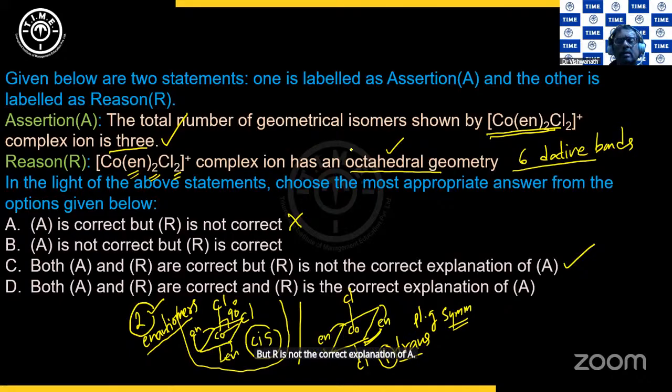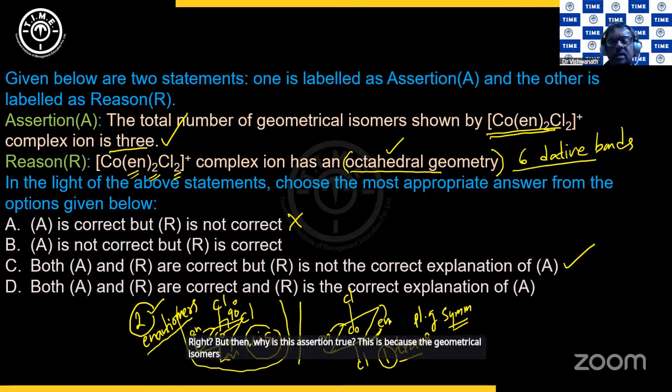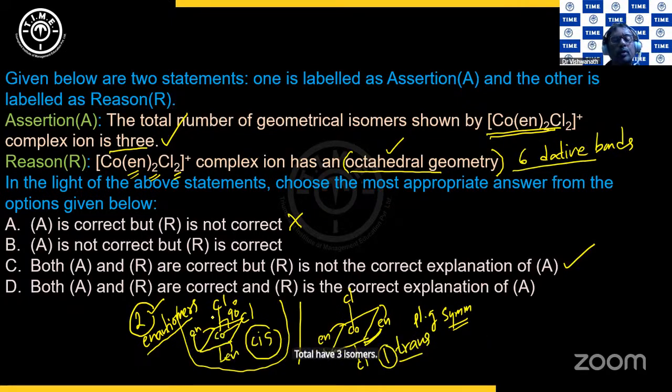R is a general statement that it is having an octahedral geometry, right? But then why is this assertion true? This is because the geometrical isomers, that is cis and trans, total have 3 isomers. In the cis, we have 2 enantiomers, and in the trans, we have just 1 molecule, 1 compound. Clear? So option is C.